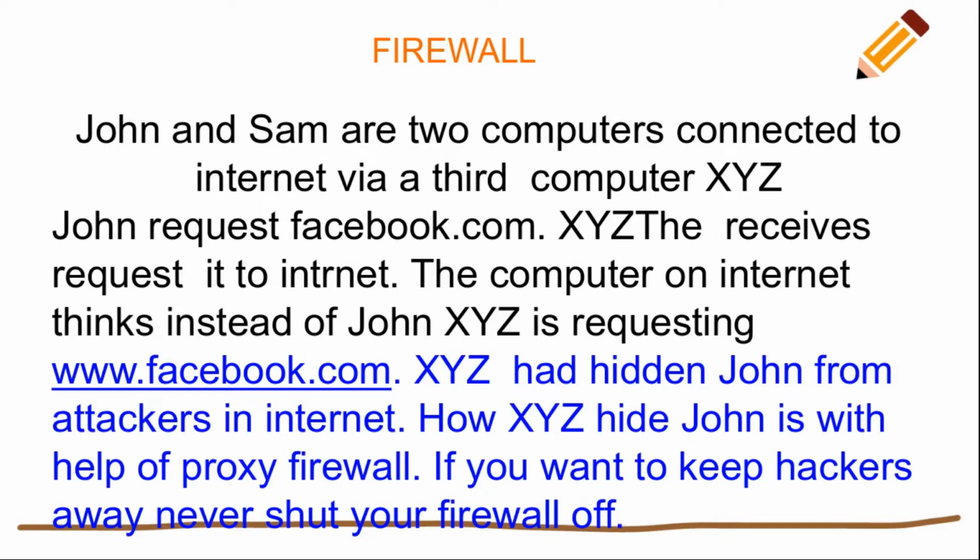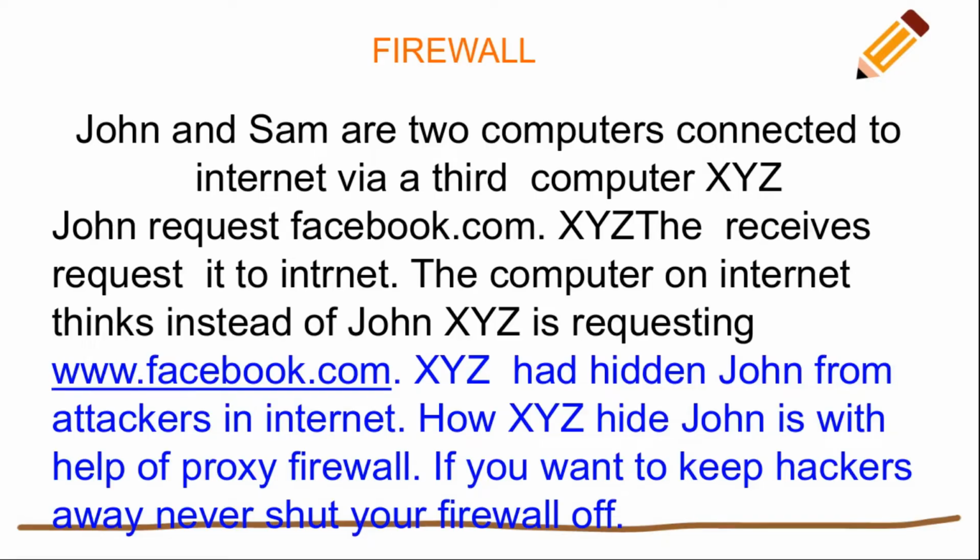Now let us see one example. John and Sam are two computers connected to the internet via a third computer, XYZ. The third computer XYZ, in the sense, is the internet service provider. When you want internet in your home, you call the internet service provider to provide the service, and it is chargeable.